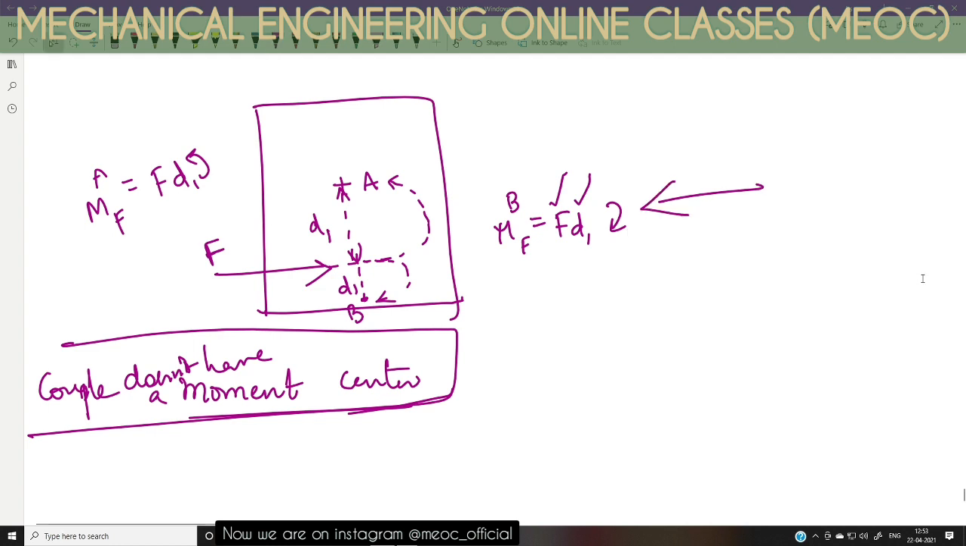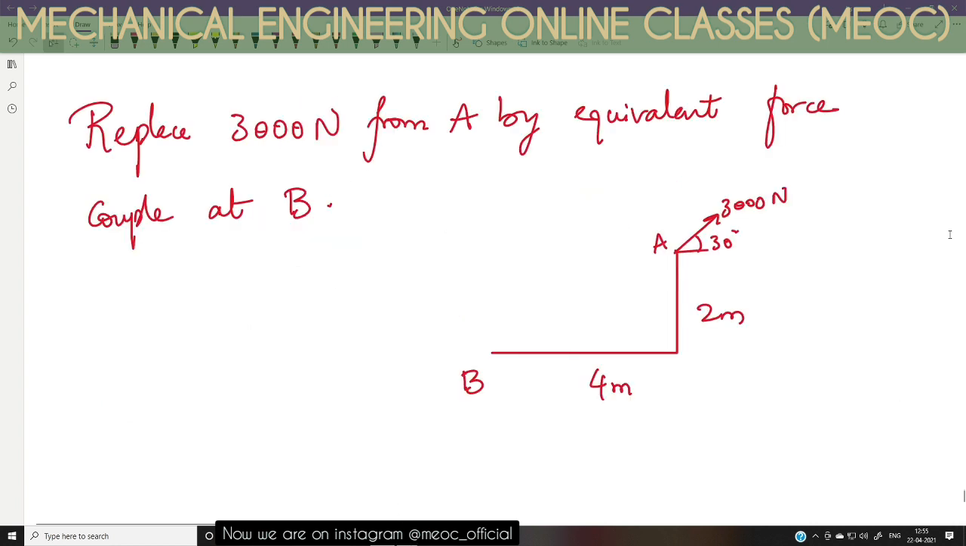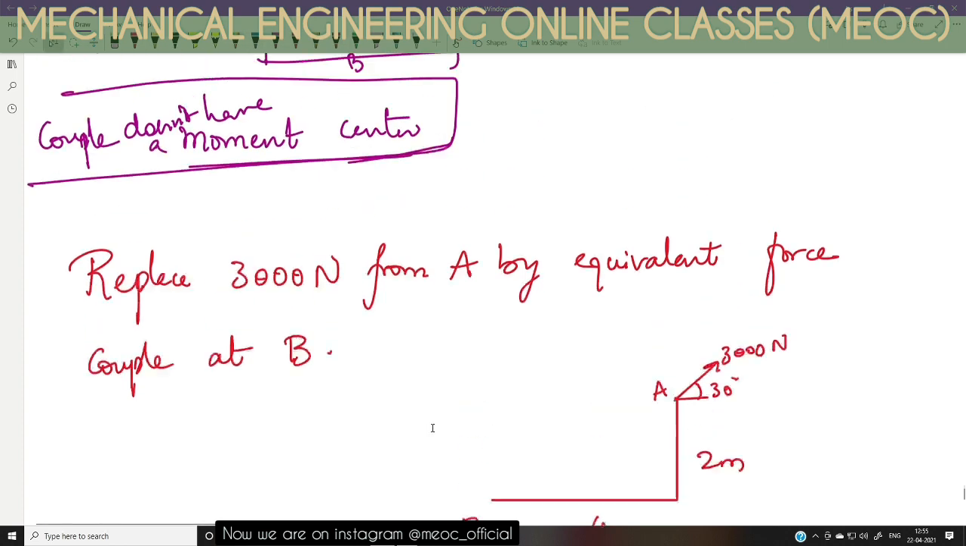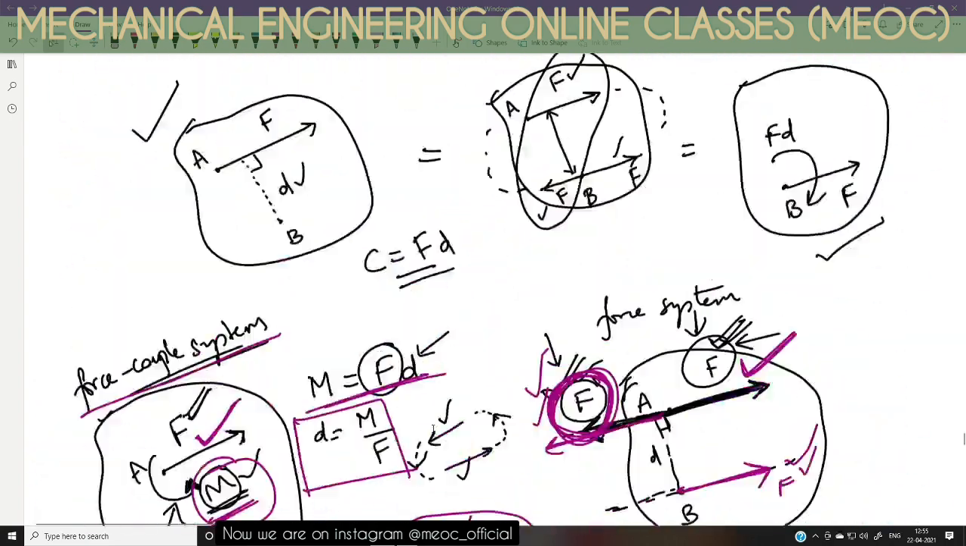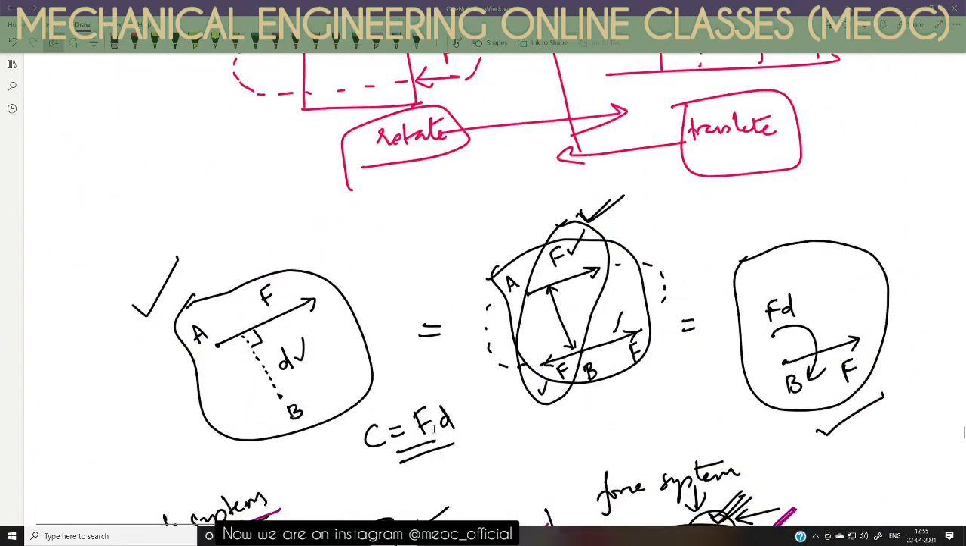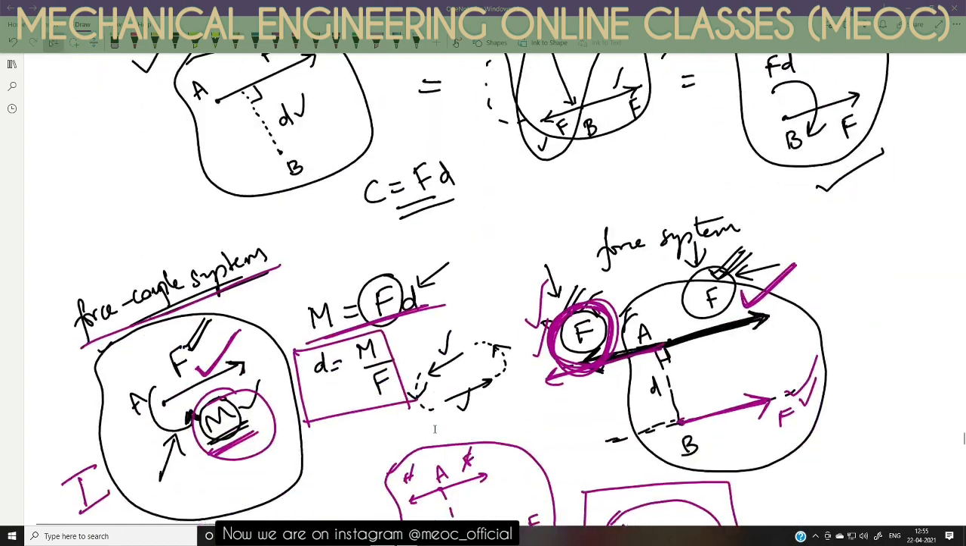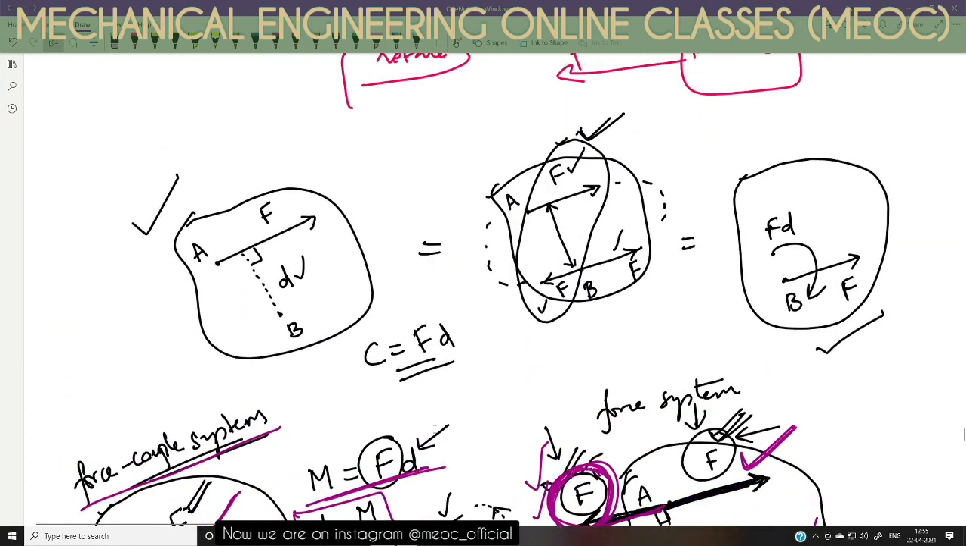So here ends the properties of couples. Let us do some problems. Here's a question: replace the 3000 Newton force that is acting from A by an equivalent force couple at B. So we have to replace this force into a force couple system. But we have seen in property number 6, we did this.